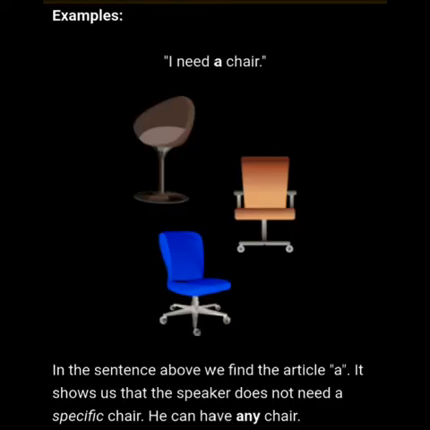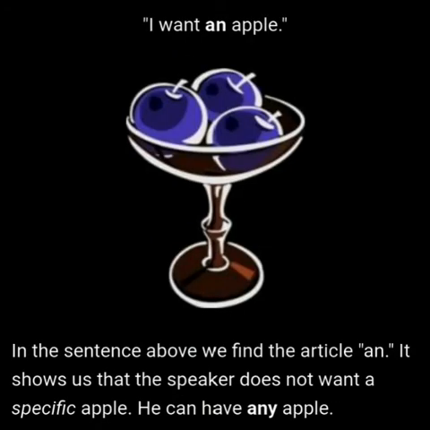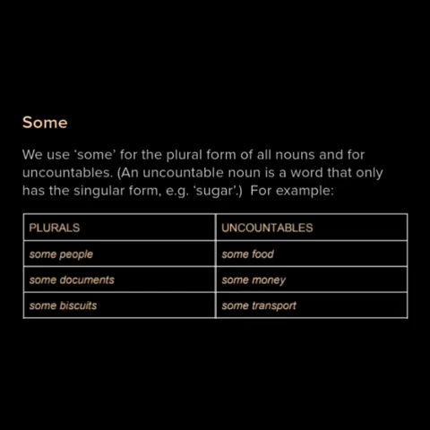Let us see one more example. I need a chair. In the sentence above we find the article a. It shows us that the speaker does not need a specific chair. He can have any chair. I want an apple. In the sentence above we find the article an. It shows us that the speaker does not want a specific apple. He can have any apple.